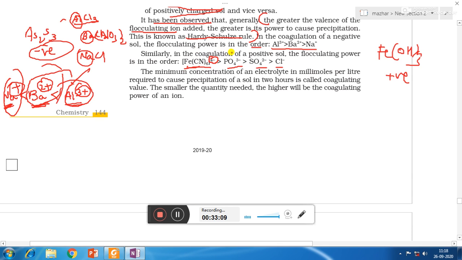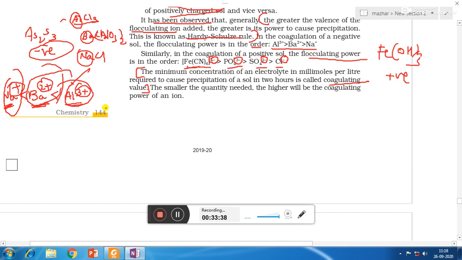it is having more coagulation power or flocculating power as compared to PO4 3-, and PO4 3- is having more coagulating power than SO4 2-, and SO4 2- is having more coagulating power as compared to Cl-. So the one which is having more valence is having more coagulating power, and so it is required in less amount. Now next important